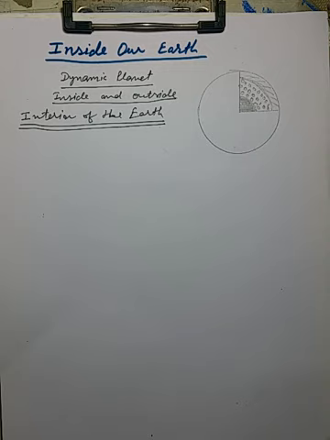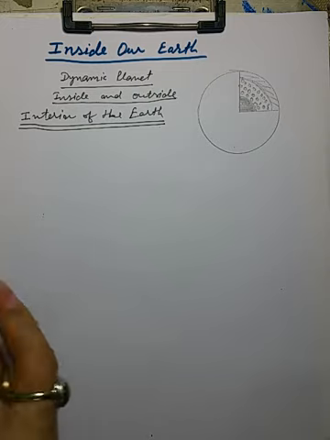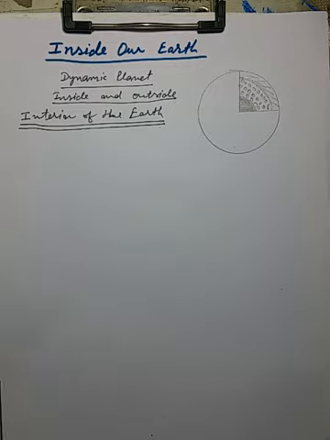It is not as cold as we find on the top of the soil, that is earth crust. Rather, it's very hot inside, and this earth is not a single ball of soil or rock material. Rather, it is made up of several concentric layers, one inside another. It's like different layers of the onion. प्याज देखा ना आपने? Yes, it's like different layers of the onion.